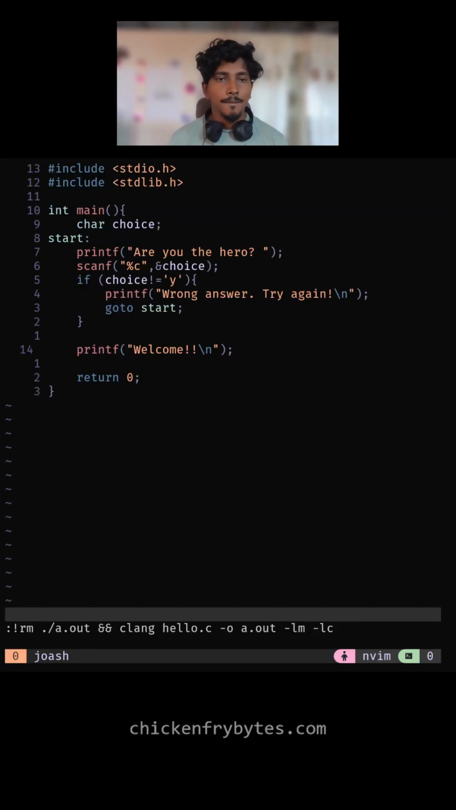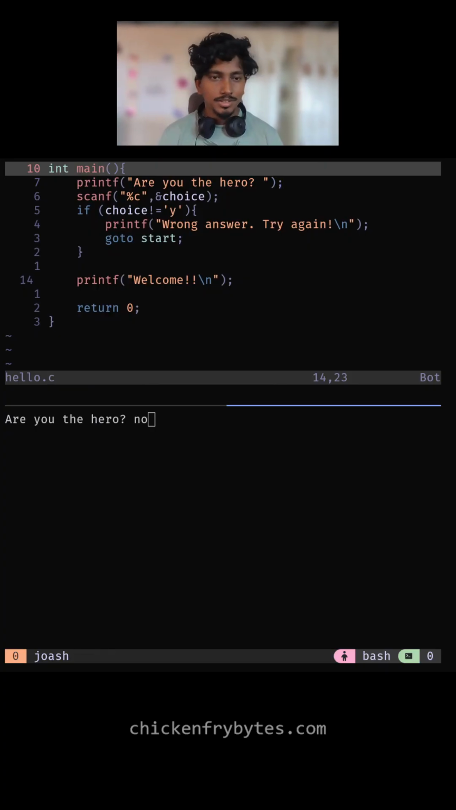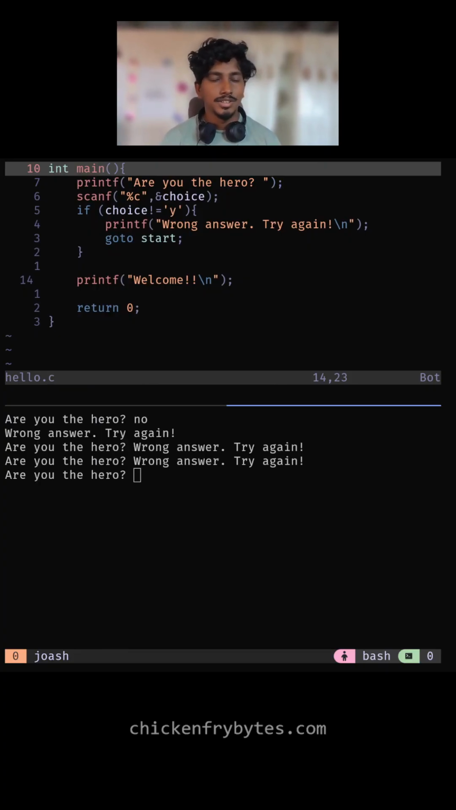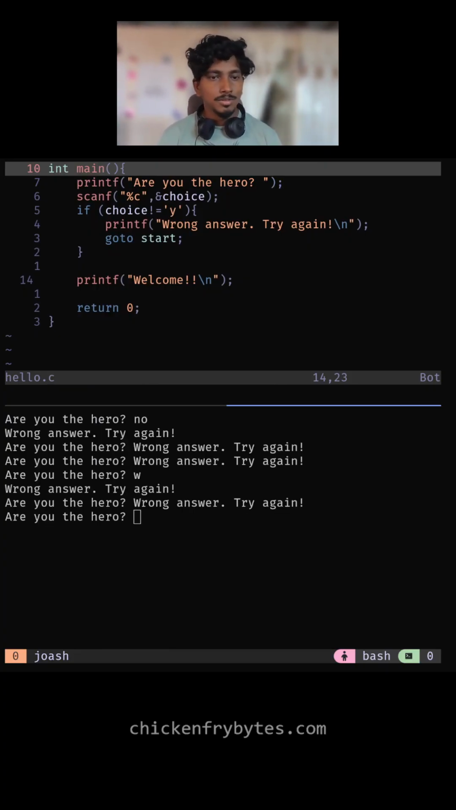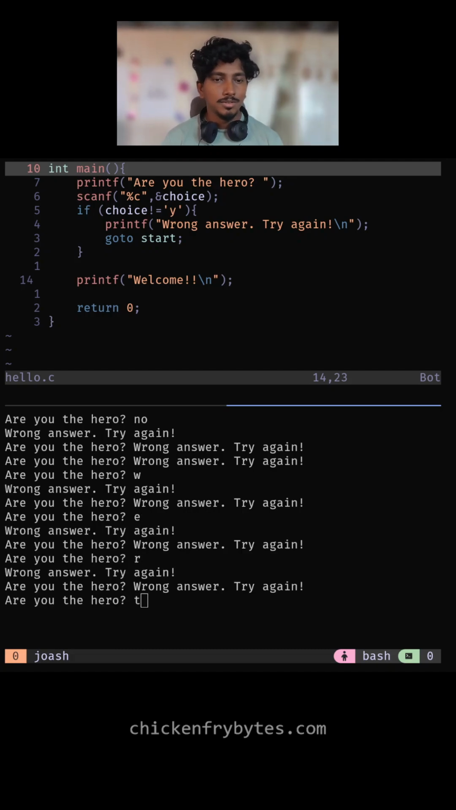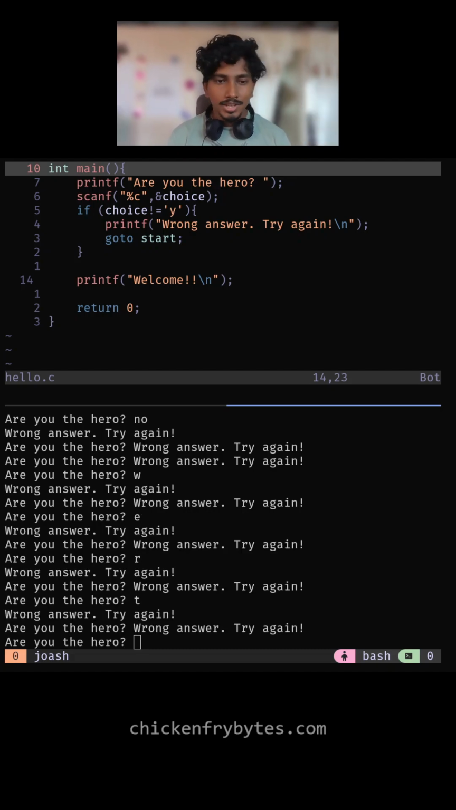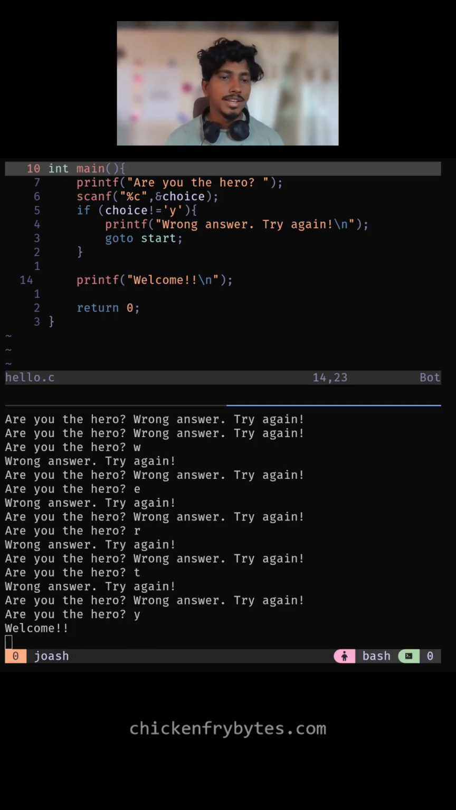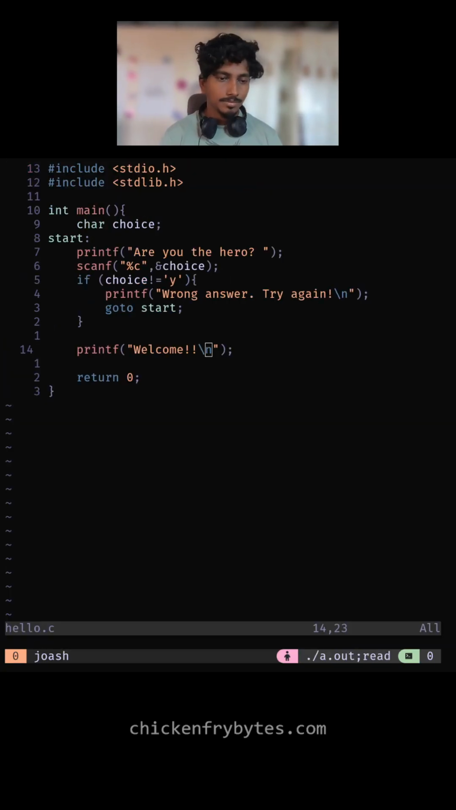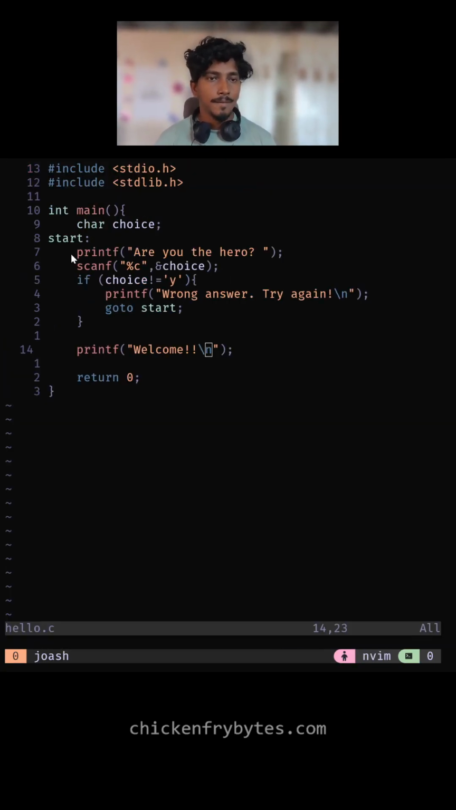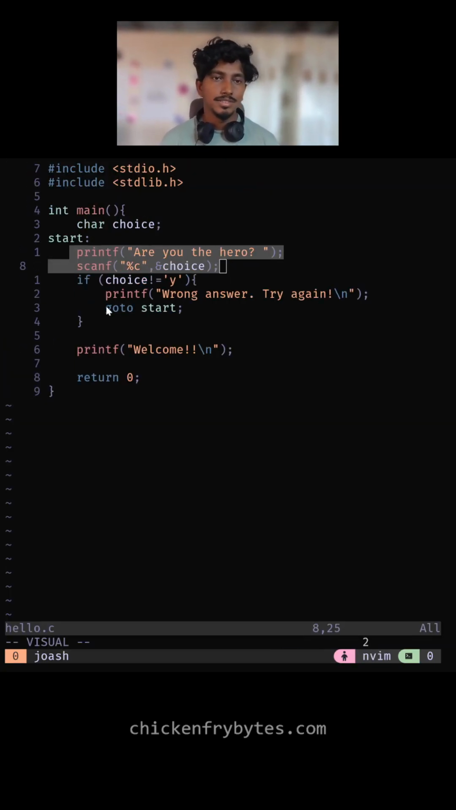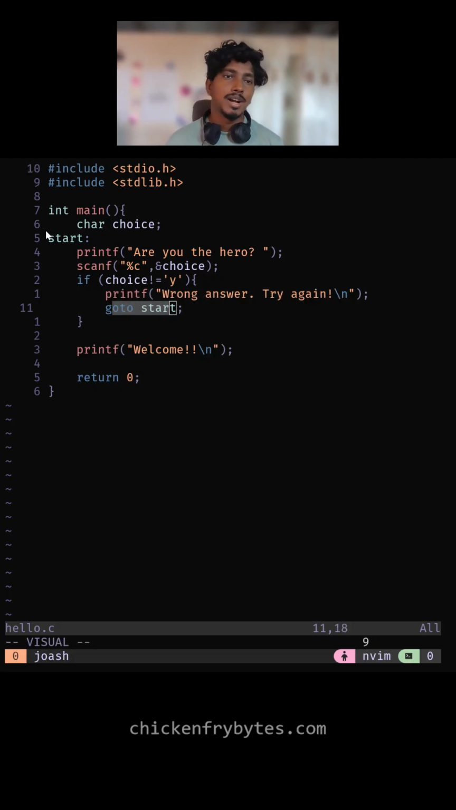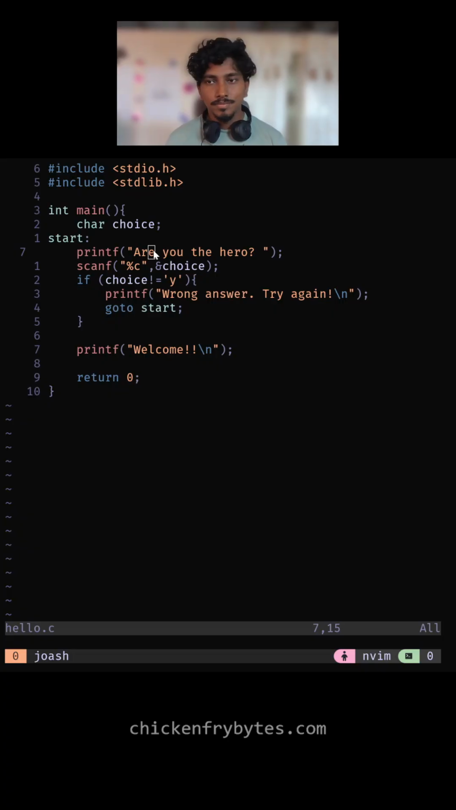So running this: are you the hero? I could say no, wrong answer, try again. If I press W, this will keep on going over and over until I actually press Y for yes. And then it finally says welcome. So it keeps us in that loop, starting here, asking, accepting the answer, doing a printf statement if it's the wrong answer, and going back to this label there. Literally the goto statement.